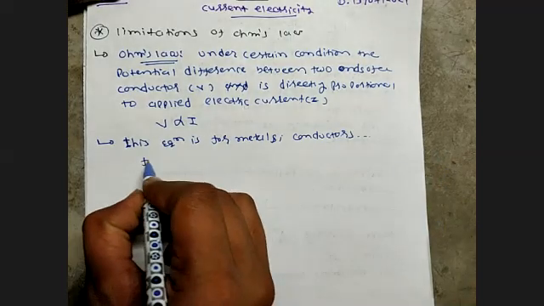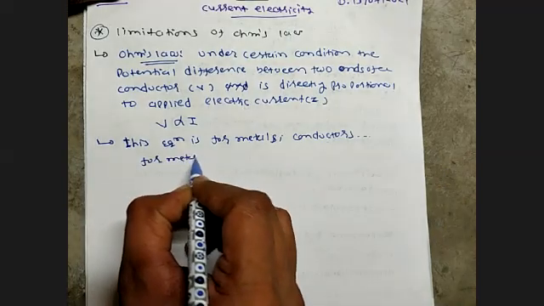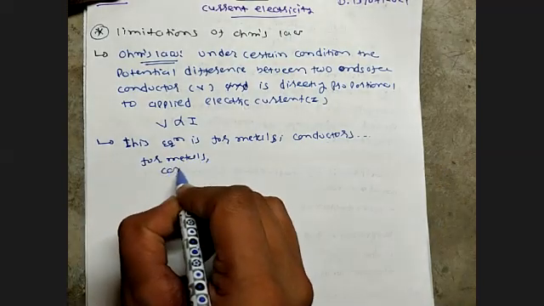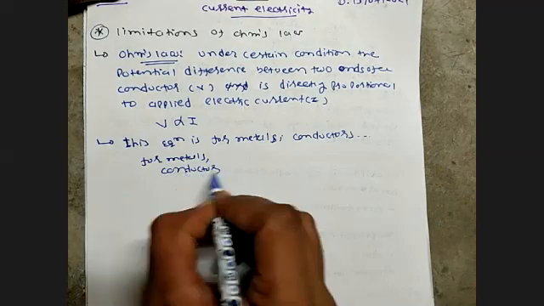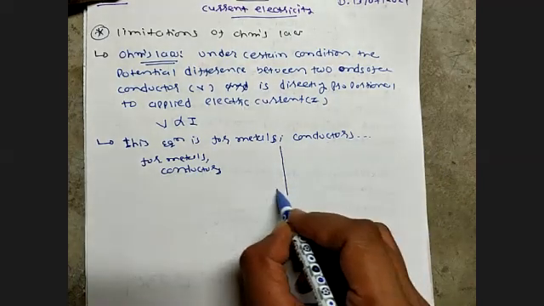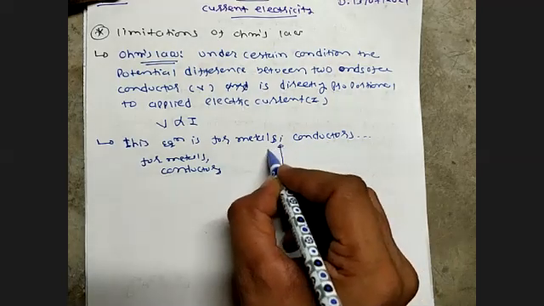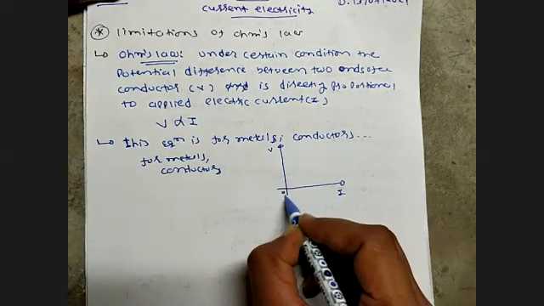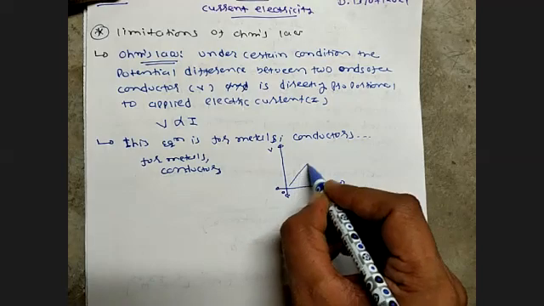For metals or conductors, the relation of V versus I is nothing but a straight line.